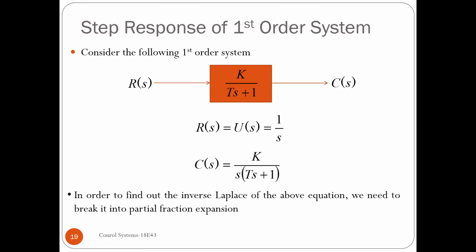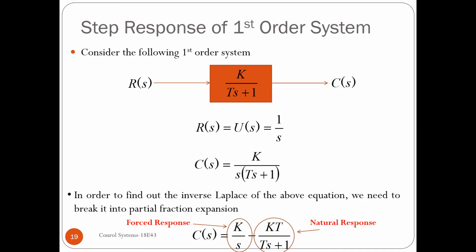So I'll go with the partial fraction method and split this ratio into two, having two constants A and B, found as K and minus KT, and I have substituted here. So now I got two terms. The first term I call a forced response, that means the output I am getting because of the input applied. The second one is the natural response. What is the natural response? That is the output I am getting due to the transfer function characteristics, or the system functionality.